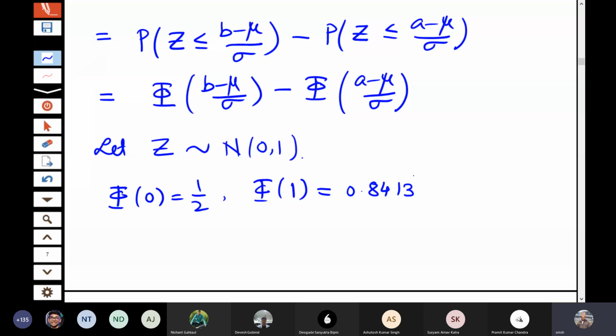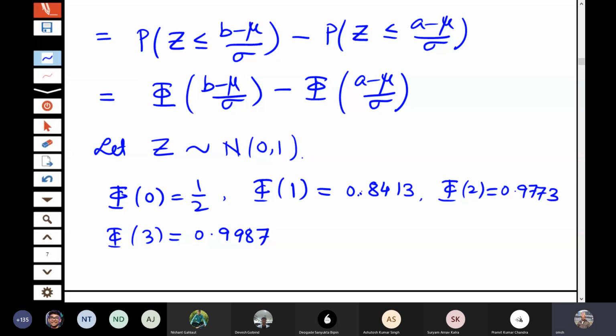I am just writing 4 decimal places because for explaining that is enough for me. Let us also write a few more values. Phi of 2 is 0.9773. Phi of 3 is 0.9987.